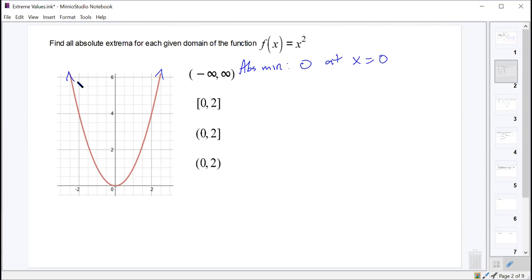What about the absolute max? Infinity. Okay, so it's approaching infinity. Since infinity is not a real number, we will say that there is no absolute max. We don't even indicate that it's infinity. Yes, it's going up to infinity, therefore no absolute max, because a max or a min has to be an actual numeric value. Everybody good with that?